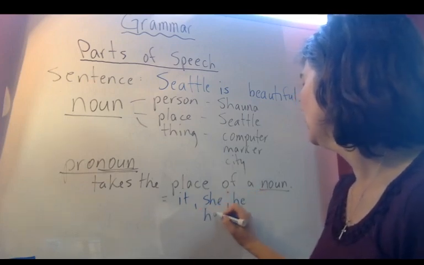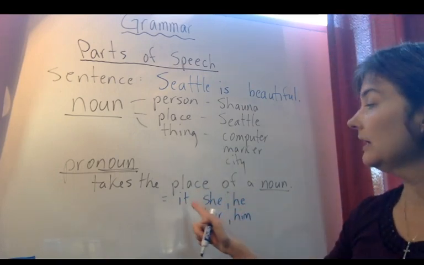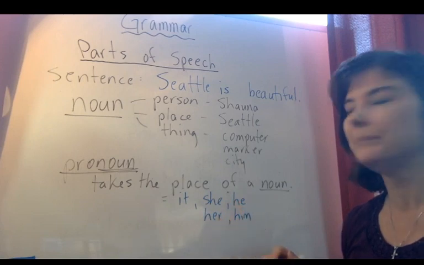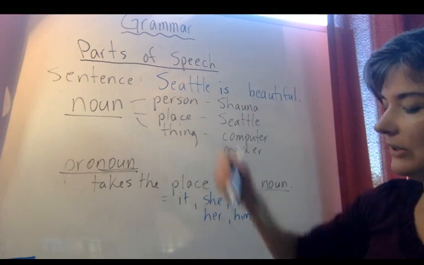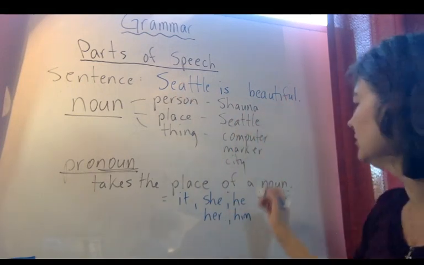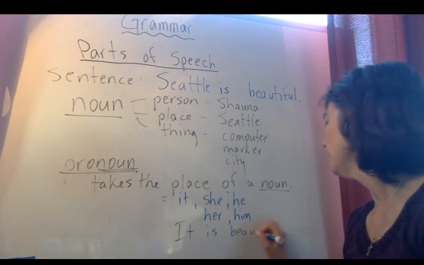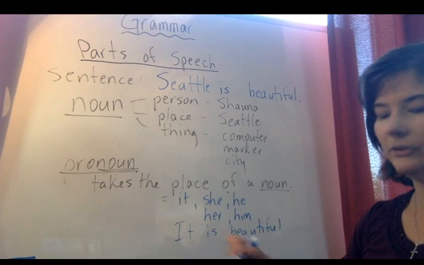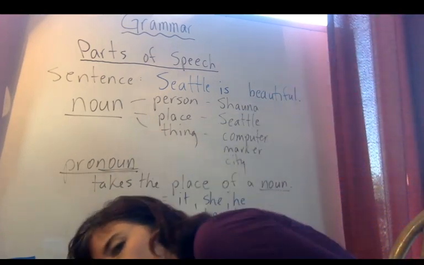We can also use her, him. These are all pronouns, okay? That's a pronoun. It takes the place of Seattle. So it is beautiful. It here is the pronoun, okay? So two very basic parts of speech, noun and pronoun.